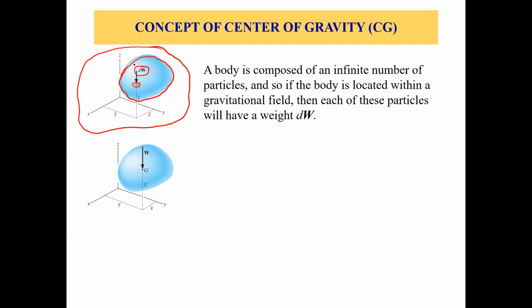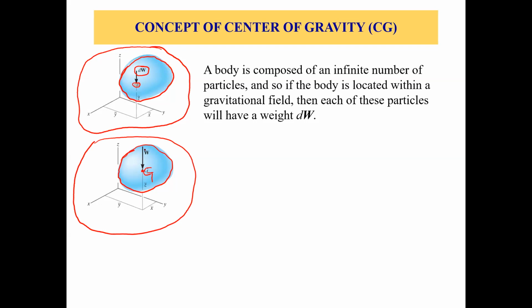Okay, now if you look at this figure here, what does this show? The same rigid body, which is shown in the gravitational field. Now this is point G, right? This is the center of gravity of this whole body, right?